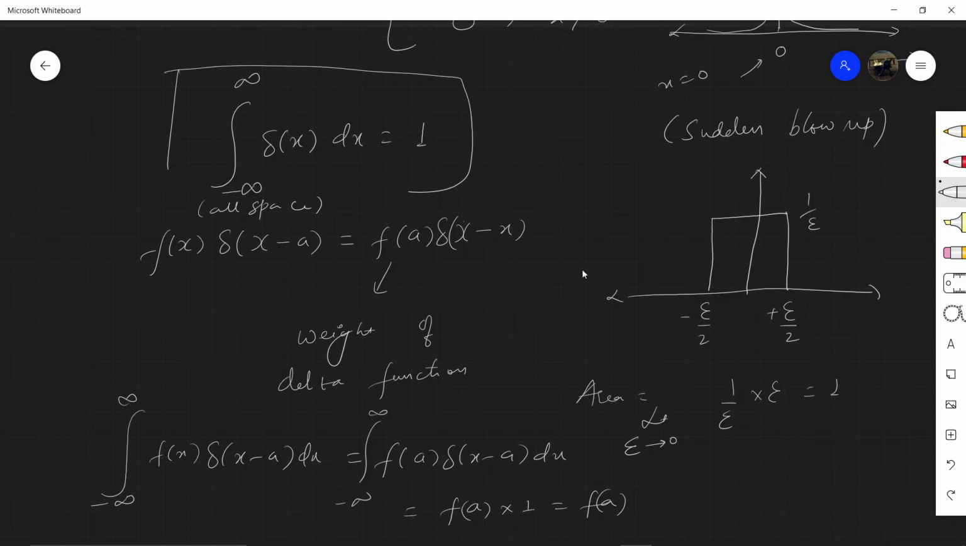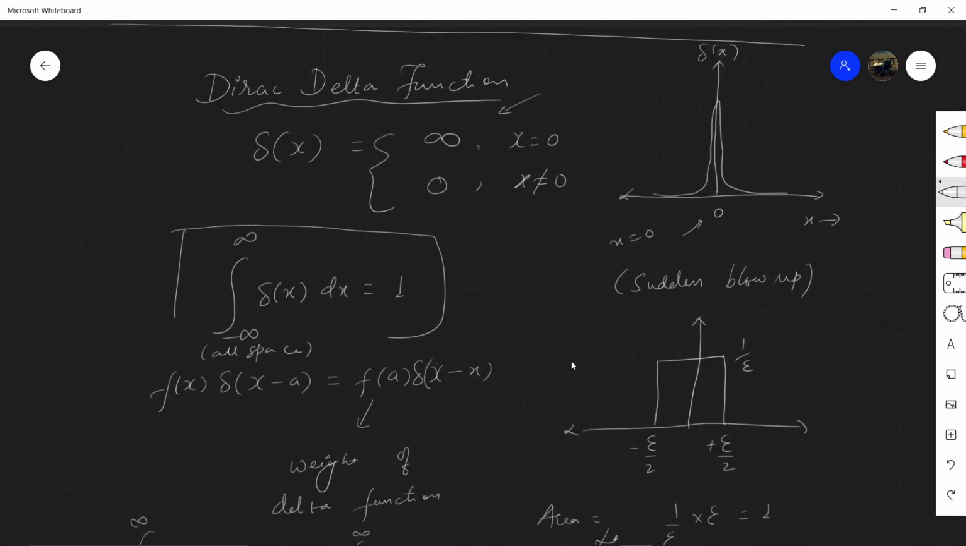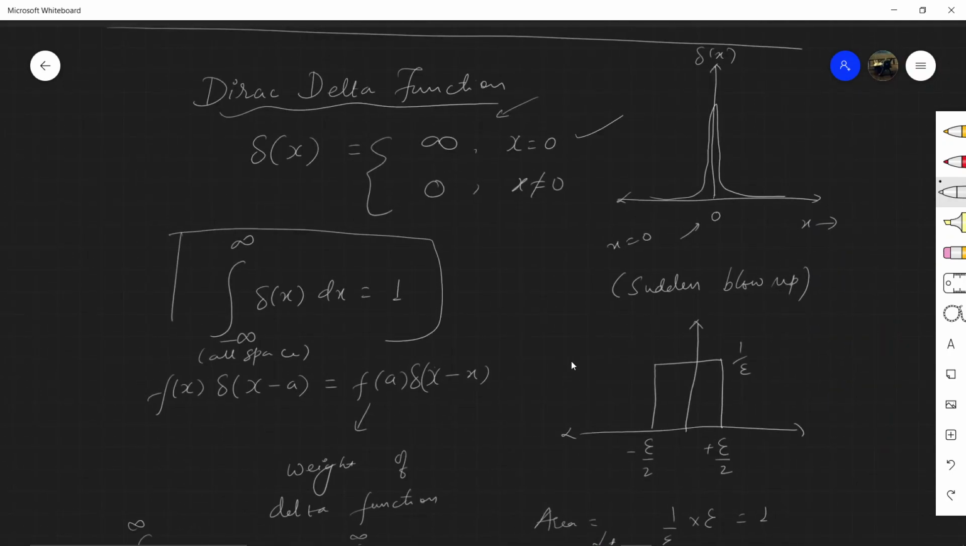The important point to note here is that there is a sudden blow up at x equal to 0. The value of the function suddenly becomes very high, but at all other points its value is 0. And the area under this curve is always 1. A very strange looking function, but there is an immense amount of application of the Dirac delta function.